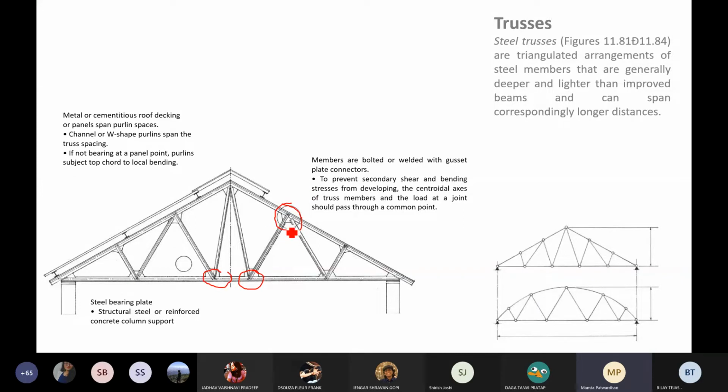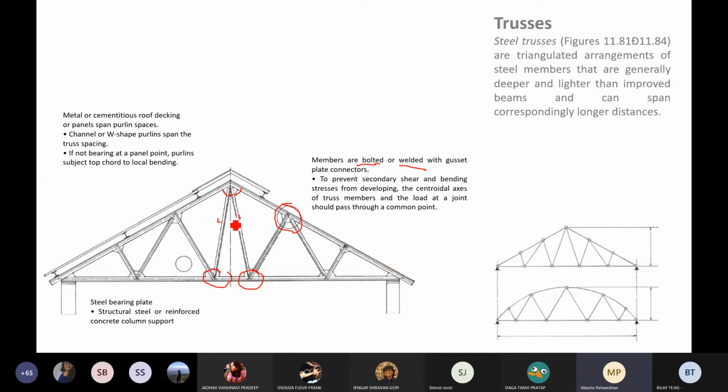Now, similar to what I was talking about, these connections, apart from the fact that you have them in line, you can do any which way. You have the freedom of doing it any which way. They can be bolted, they can be welded. And there are these plates that assist you to put these members together. So this is a plate, this is an L section, this is an L section.